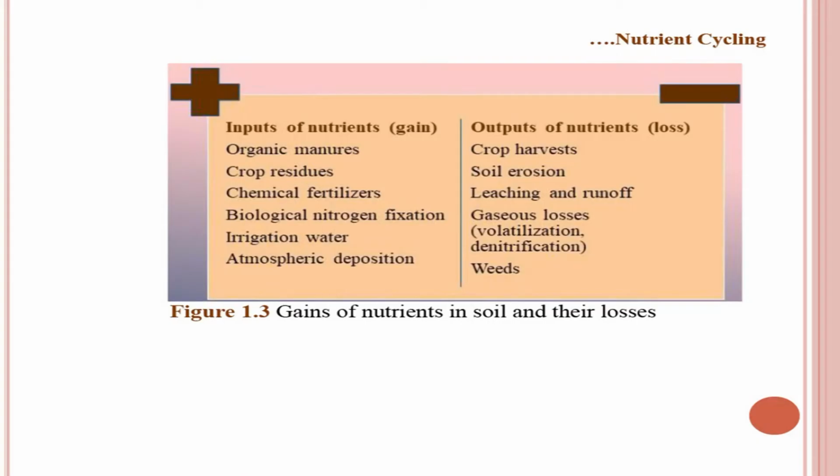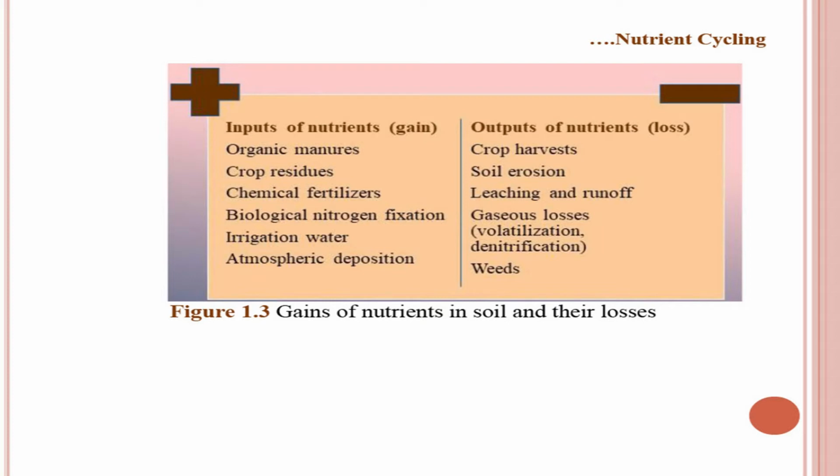Then of course, besides inputs, there are certain outputs or losses of nutrients from the soil. One is crop harvest; a large amount of nutrients is lost through the crop harvest. Another is soil erosion; the eroding soil takes away significant quantities of organic matter and nutrients. Leaching and runoff is another mechanism of nutrient loss, and there are certain gaseous losses like volatilization and denitrification, which happen mostly in the case of nitrogenous fertilizer.